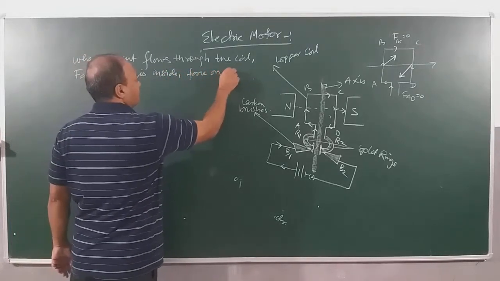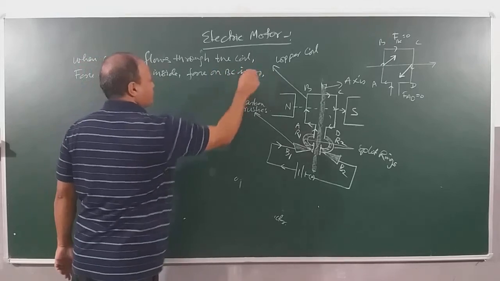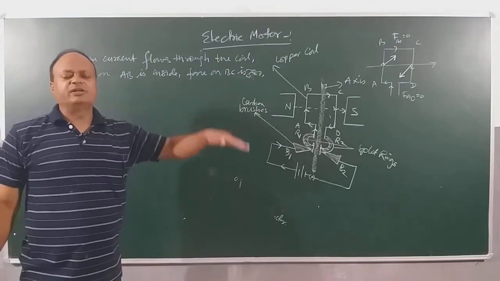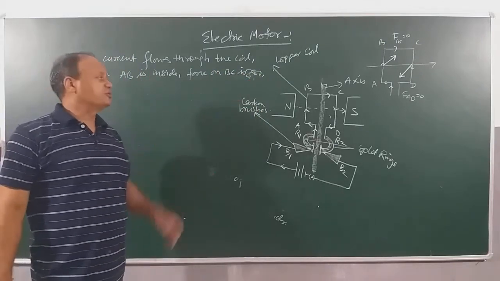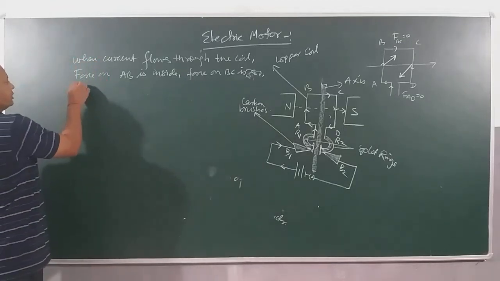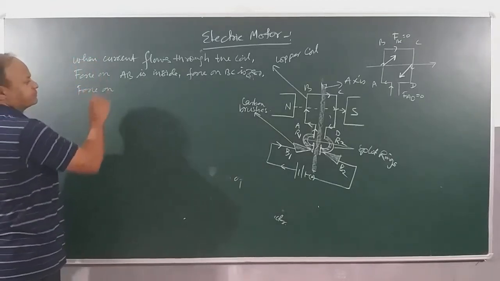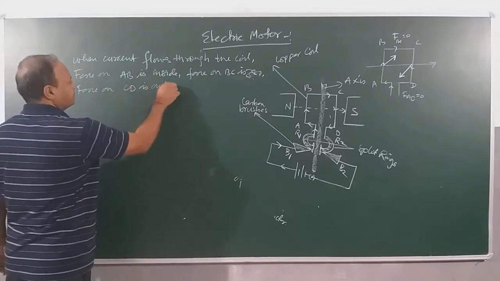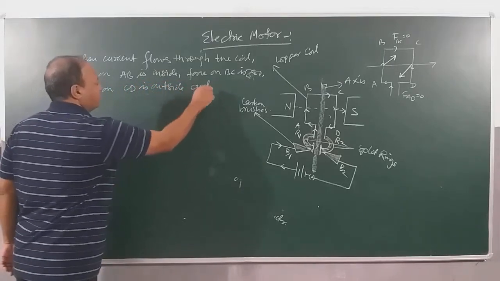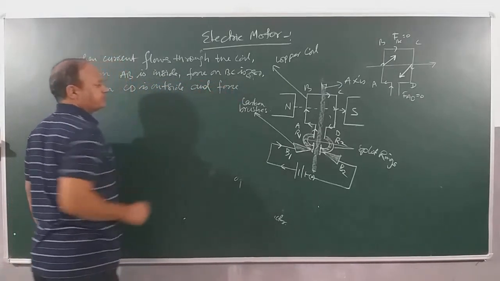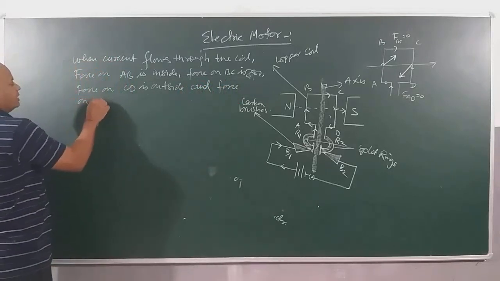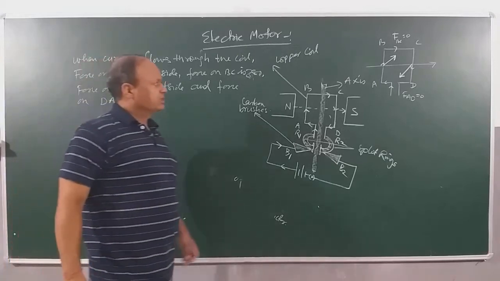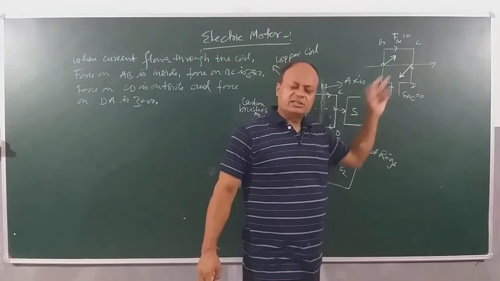Force on BC is 0, because when a current carrying wire is parallel to the magnetic field, in the same direction as the magnetic field, force will be 0. Force on CD is outside, and force on DA is 0. So we accept it. Force on AB is inside and force on CD is outside.